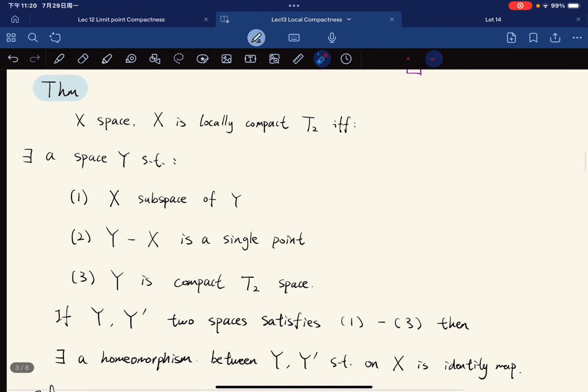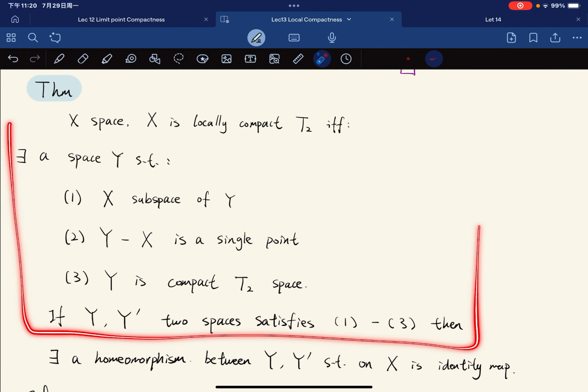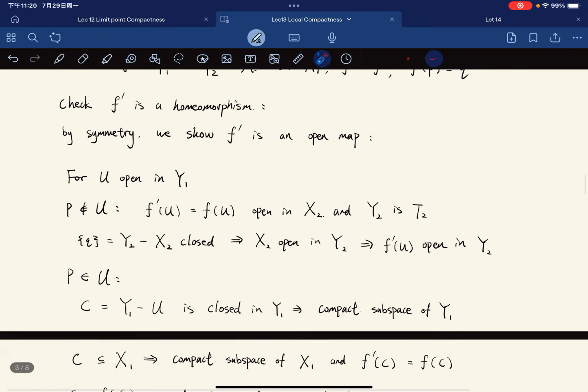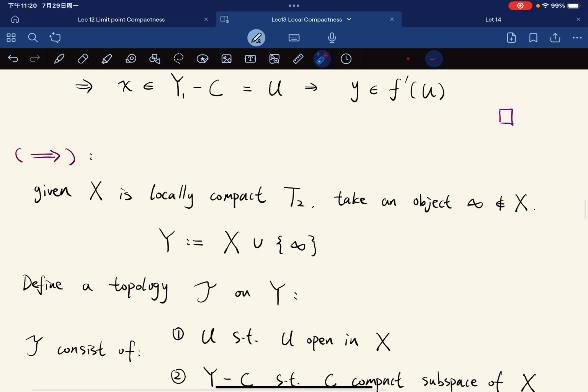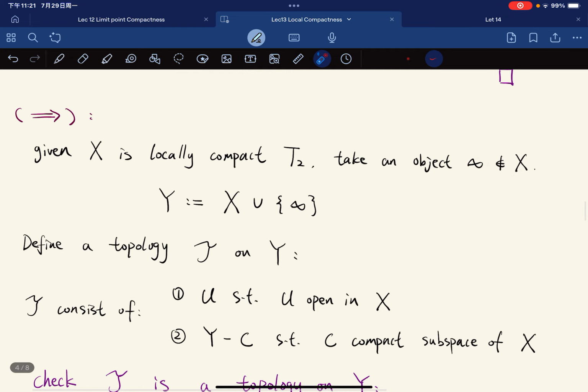Now, we're going to show our main goal here. Our attention should be here. So suppose that X is locally compact Hausdorff. We can take an object that is not in X. This is by Zermelo-Fraenkel set theory with choice; the detail is beyond the scope. But anyway, by ZFC, we can choose an object that is not in X, and we adjoin it. We call this new space Y.